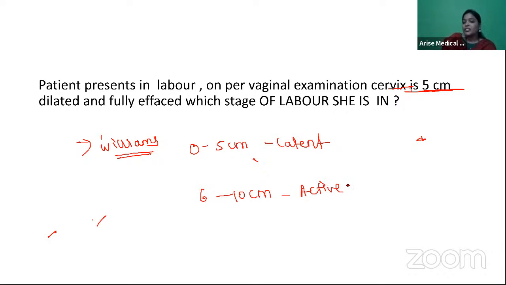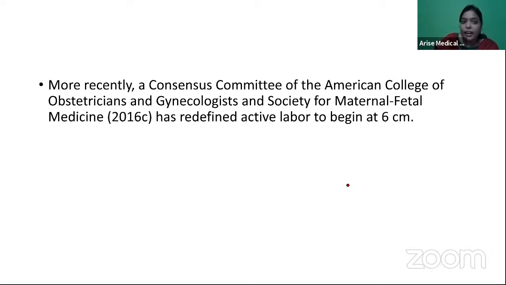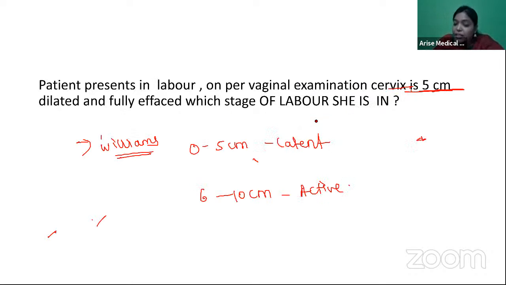According to Williams' 25th edition, it's very clearly given that 0 to 5 centimeters is latent, 6 to 10 centimeters is active. Most recently, a consensus committee of ACOG, the American College of Obstetrics and Gynaecology, and the Society of Maternal Fetal Medicine has redefined active labor to begin from 6 centimeters. So if it is 5 centimeters, obviously it's going for a latent phase. So 5 centimeters goes for a latent phase, whereas 6 to 10 goes for an active phase. Okay.